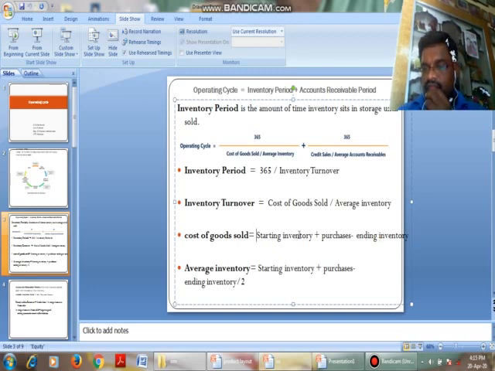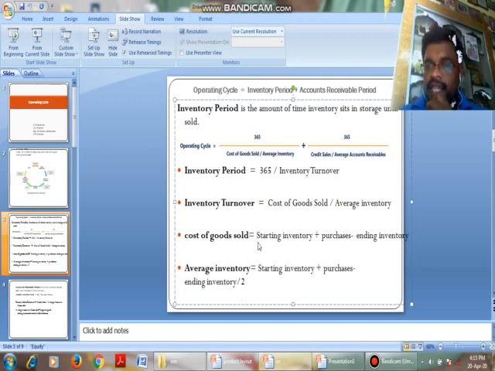At the start of the year we have some inventory, we purchase some additional inventory, and some inventory is left over. What is the average inventory? Beginning inventory plus ending inventory, divided by 2, gives us average inventory.